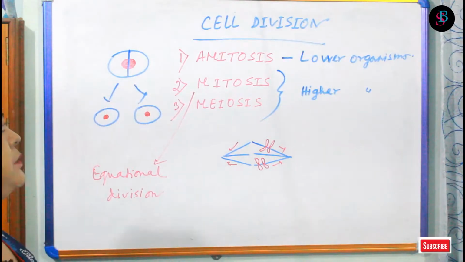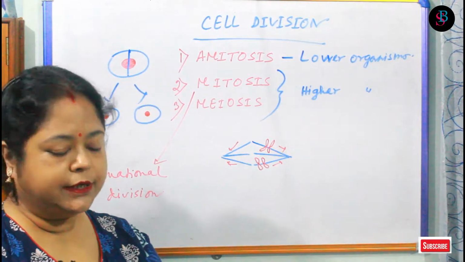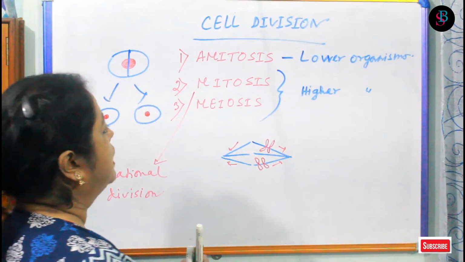And in case of meiosis it's not that, because meiosis is divided into two, that is meiosis 1 and meiosis 2.